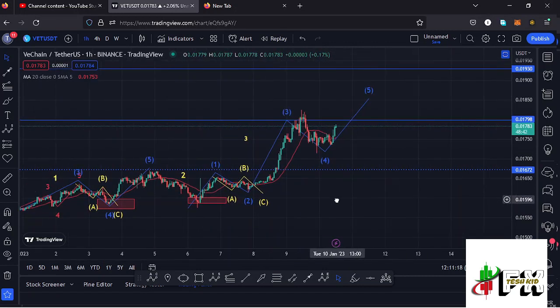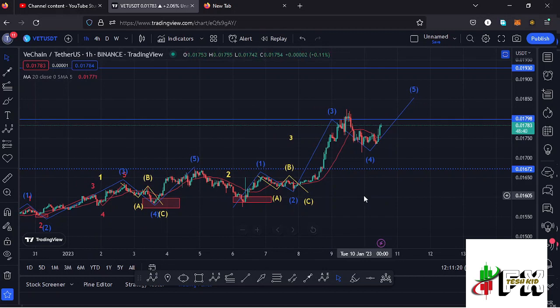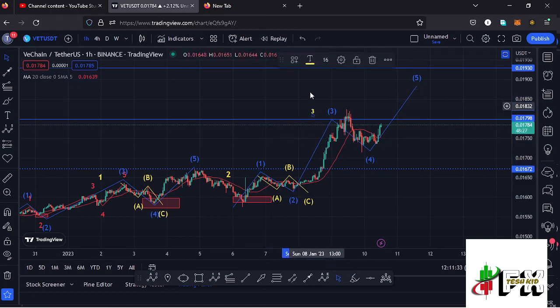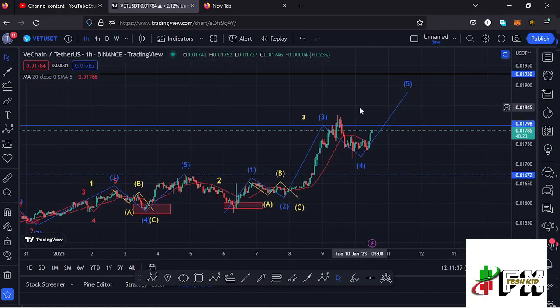also expect to see fractal waves in formation within that wave 3, and we are seeing such a structure right here, having this as the wave 1, then a wave 2, a wave 3, then I'm expecting this to be a wave 4 before we continue pushing even higher in the formation of this wave 5 and fully maximize the formation of that higher Elliot wave count 3 to the upside, and that is at the fib level 2.618 to